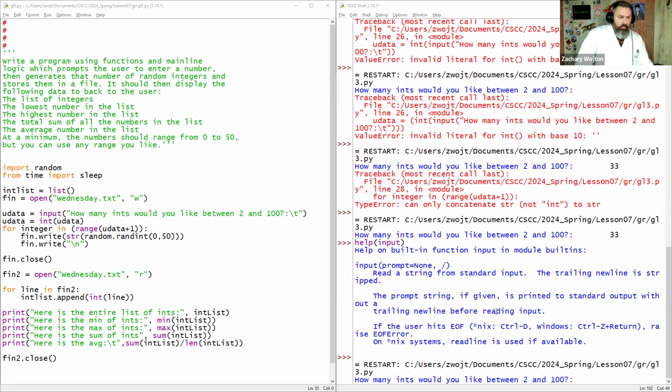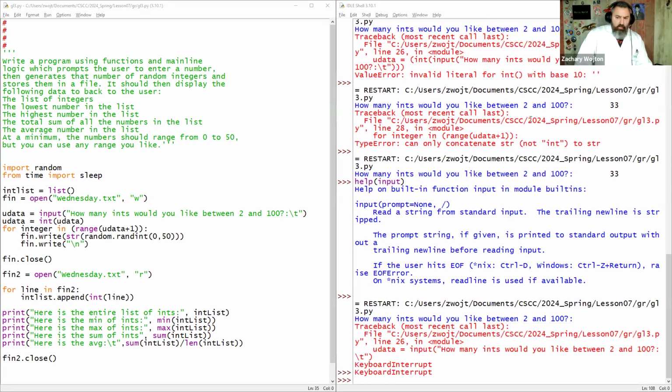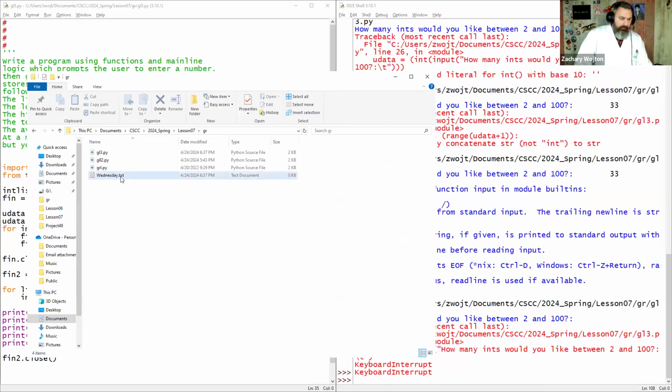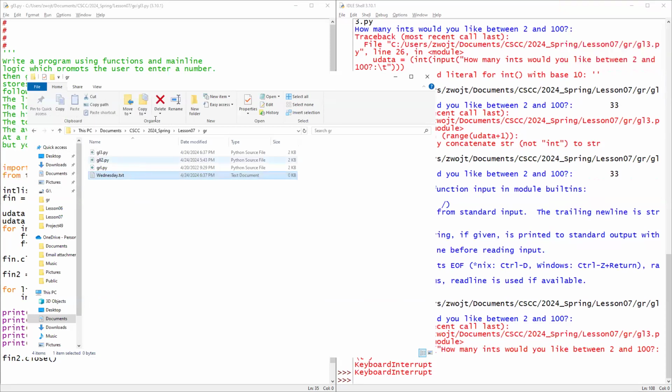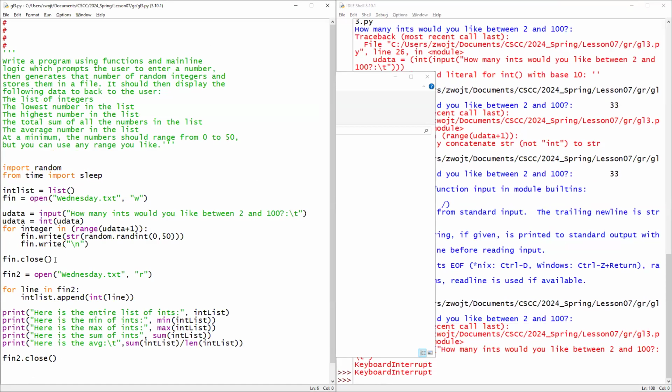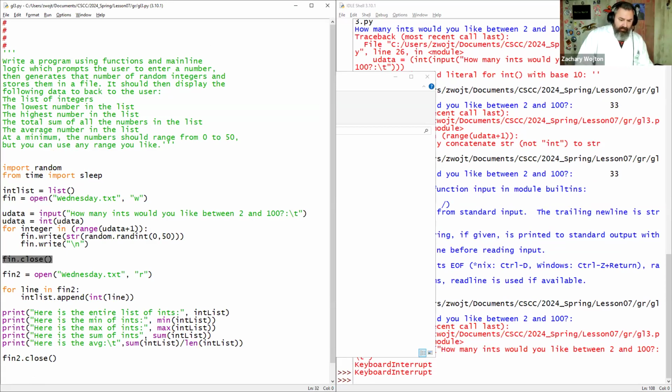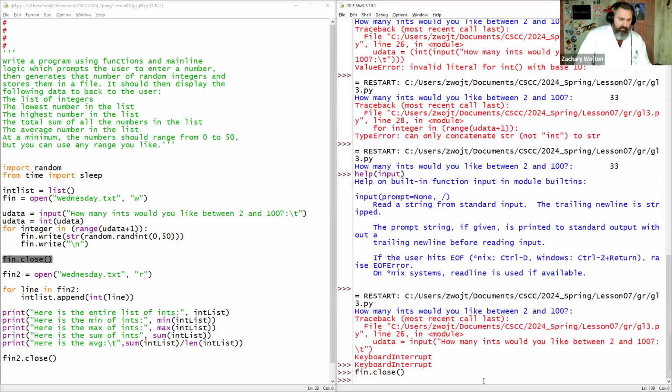We didn't create it yet, did we? Yeah, we did. Let me cancel this. Let's go back to that file and delete it. Why can't I delete it? Well, still using Python, that's why. Yeah, you got it. I never closed it, right? So let's close it.